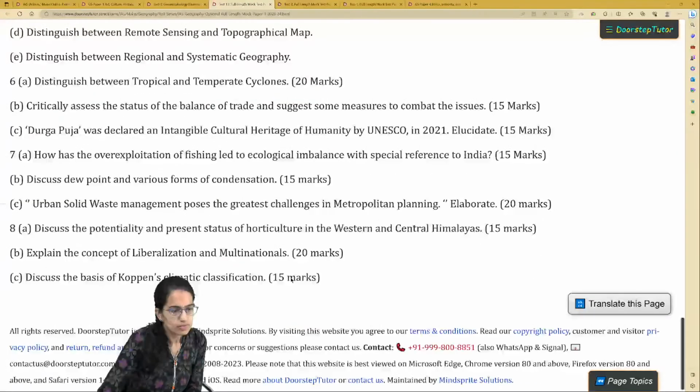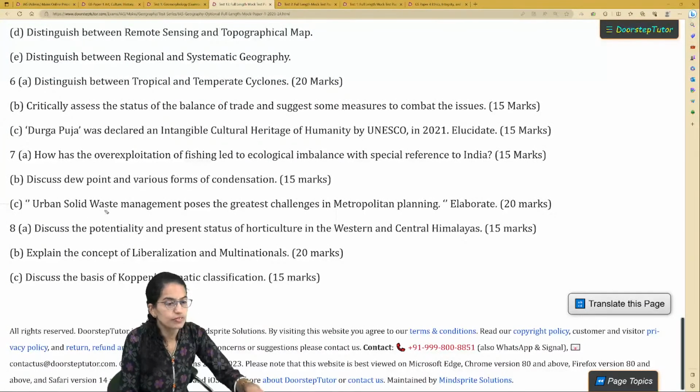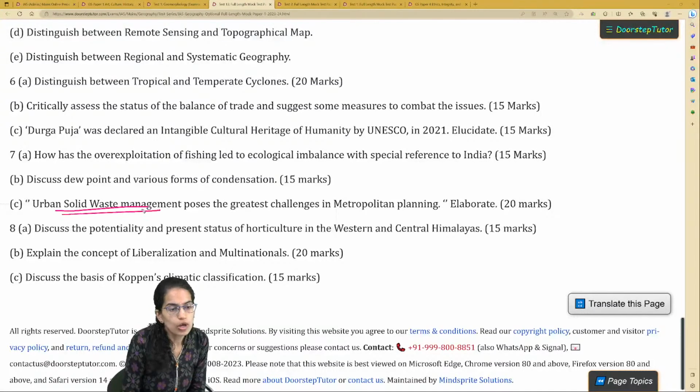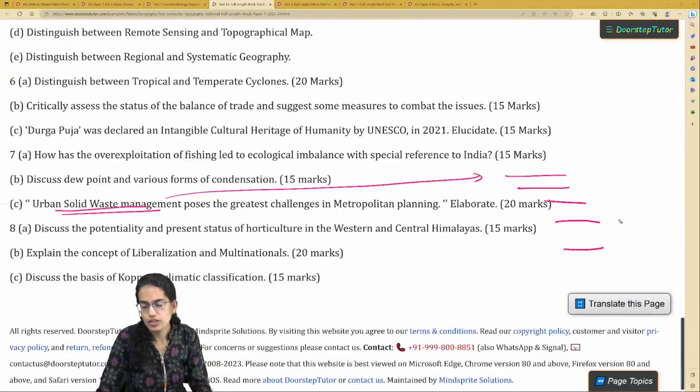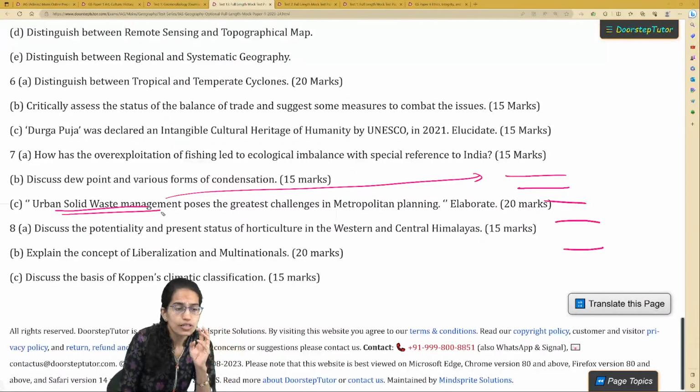But when we talk about some of the important aspects, for example, urban solid waste management, we would classify this into various dimensions, right? It would include electronic waste, plastic waste, hospital waste, medical waste, and therefore household waste, then green waste, so compostable waste.